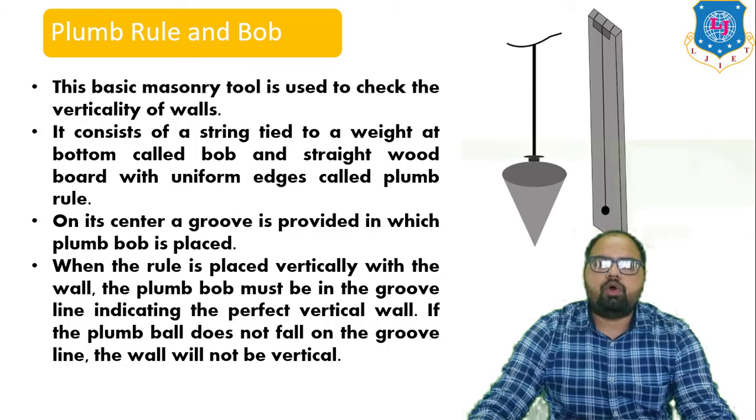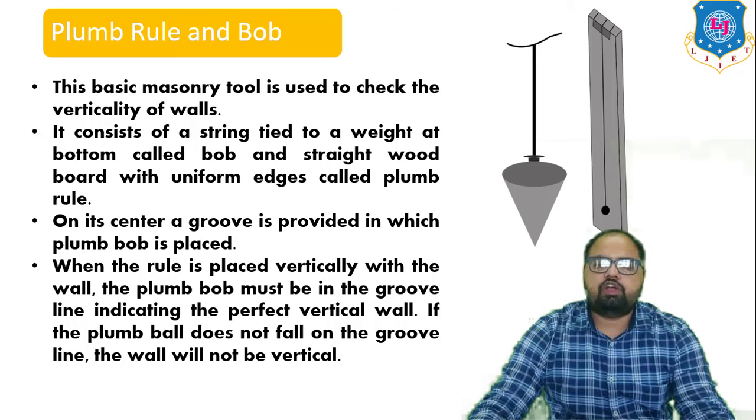Next is the plumb rule or plumb bob. This is the basic masonry tool used to check the verticality of the walls. It consists of string tied to a weight at the bottom, which is called the bob, and a straight wood board with a uniform edge called the plumb rule.